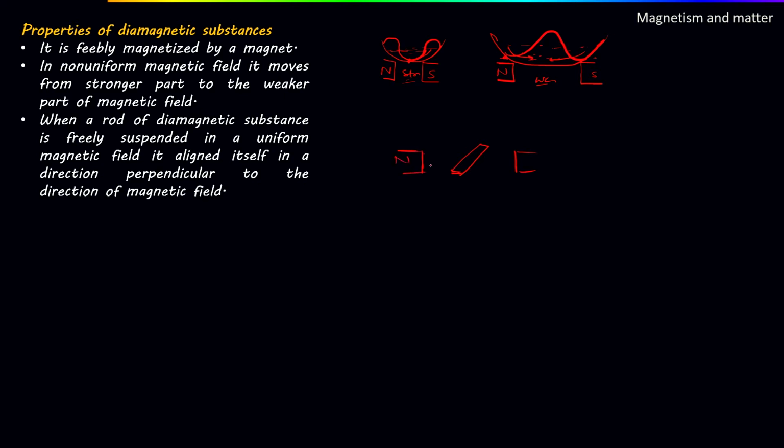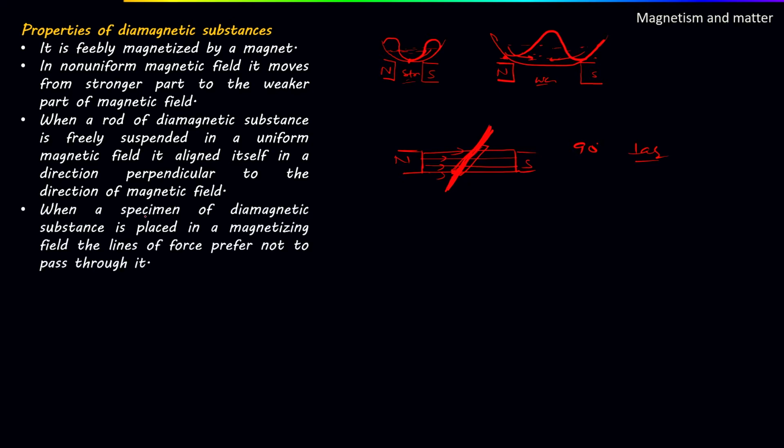Say this is the north pole and this is the south pole, and this is the direction of the field. Then this diamagnetic rod will align itself so that it is perpendicular to this. So on free suspension it will always align at an angle of 90 degrees, or we can say perpendicular to the direction of the field.